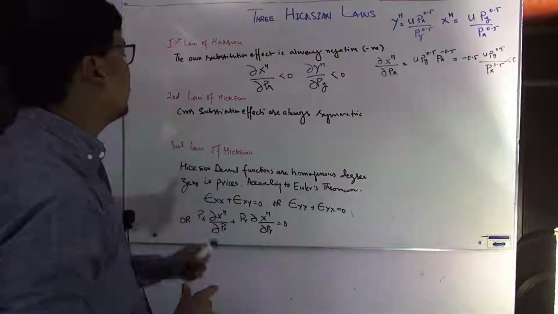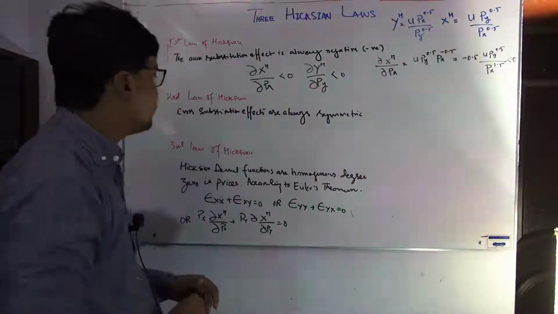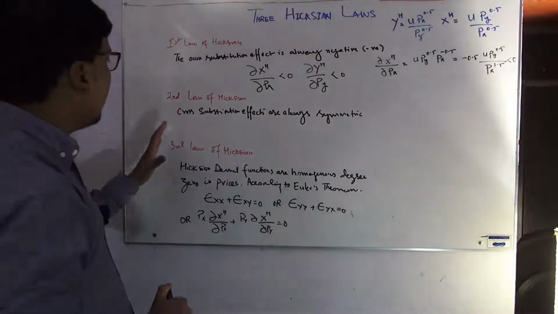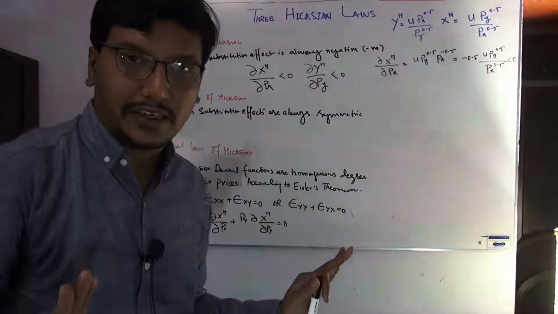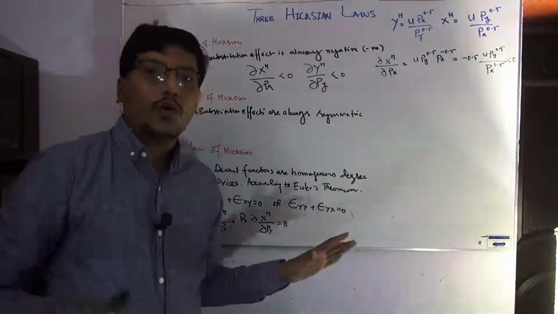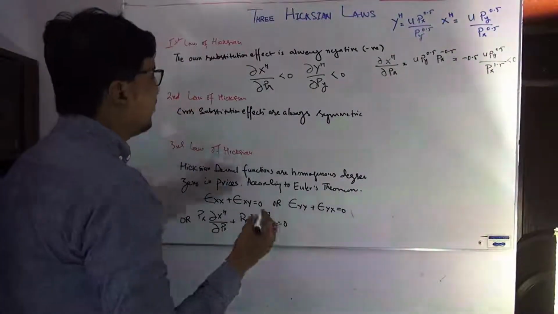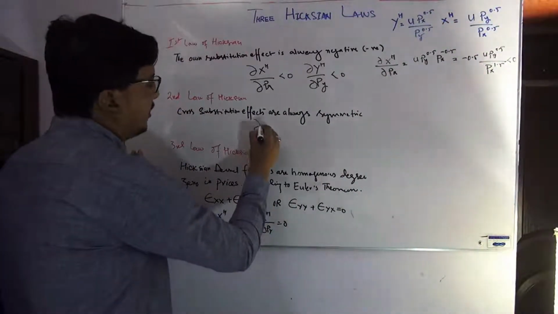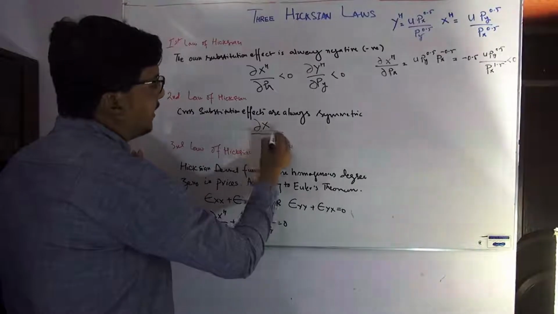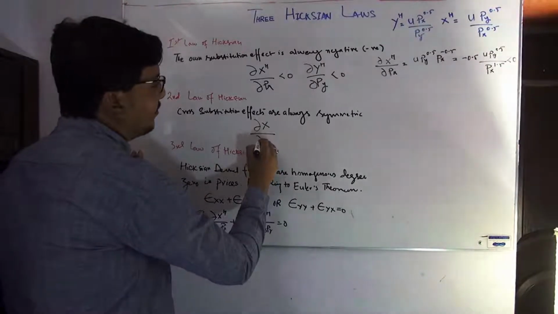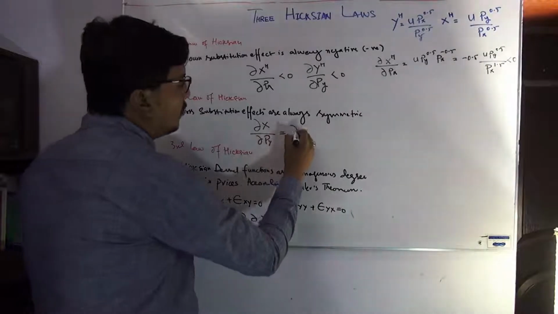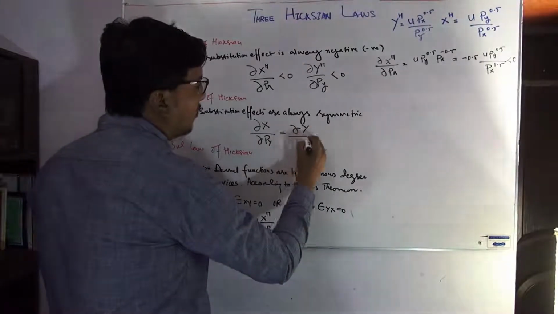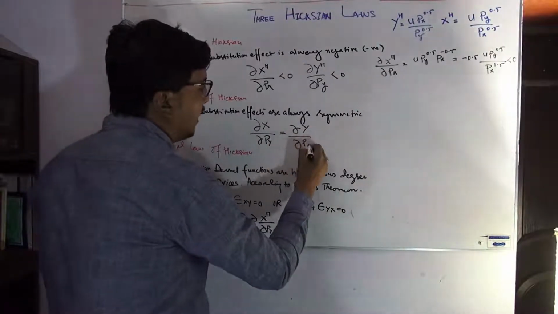Now we move on to the second law of Hicks. In the second law, we say that the cross substitution effects are always symmetric. The cross effects will always be equal. What do we observe in the cross effect? If we take the derivative of X with respect to the price of Y, it must be equal to the derivative of Y with respect to the price of X.